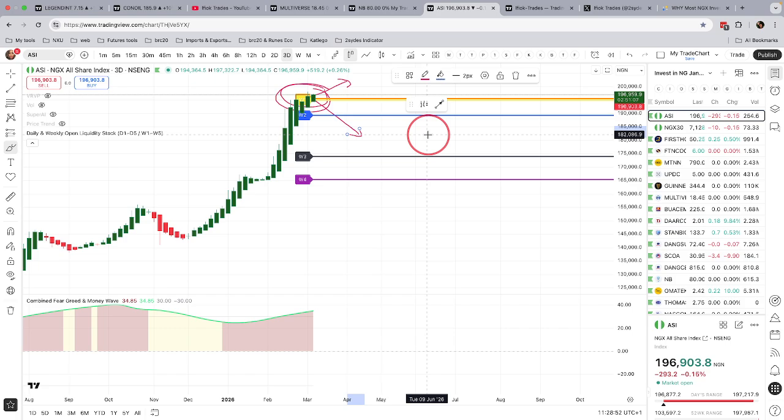But like I said, you have to prepare. It's possible that price starts to go down, the market starts to retrace, or it's possible that prices continue to go up all the way to the psychological level of 200,000. But price pausing is a cause for concern.